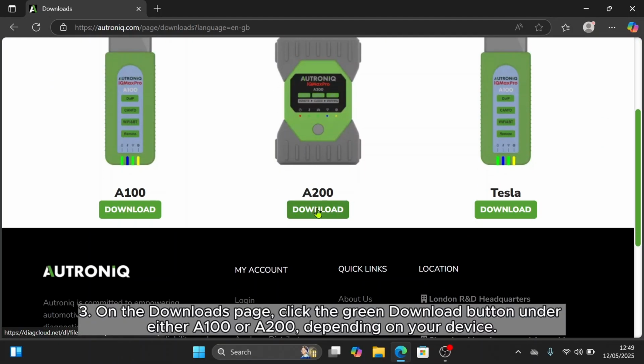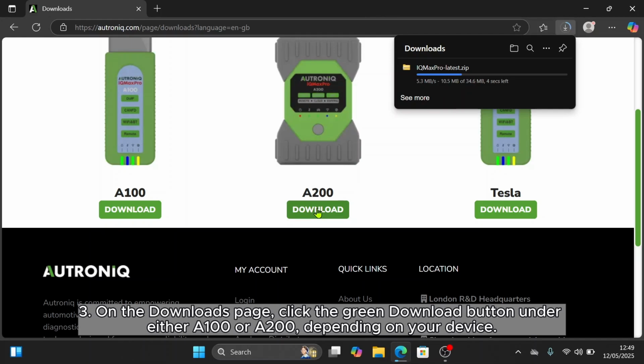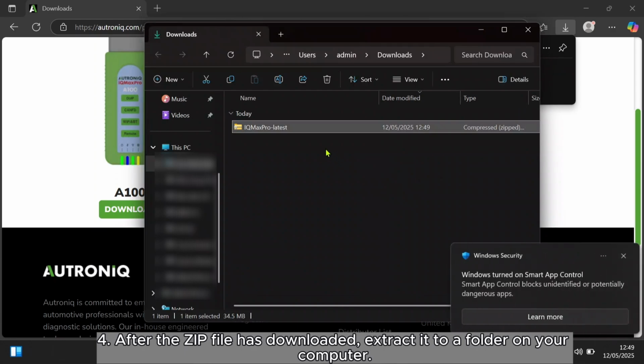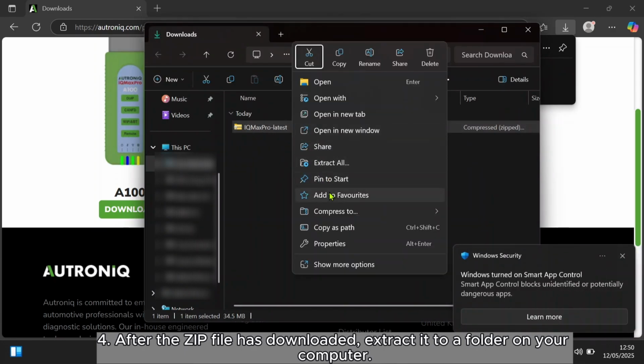3. On the Downloads page, click the green download button under either A100 or A200, depending on your device. 4. After the zip file has downloaded, extract it to a folder on your computer.